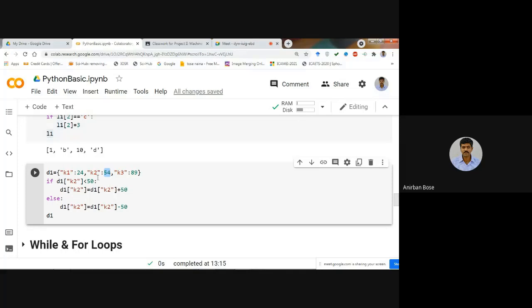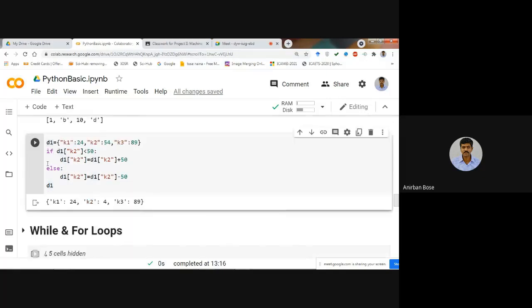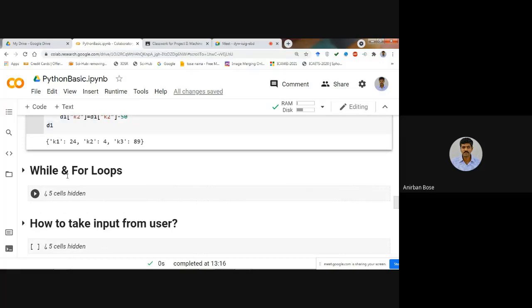Okay. So if it is not less than 50, that means if it is either greater than or equal to 50, in that case it will just simply subtract 50 from that value. And after that, if you print D1, you see that this K2 has now become 4, because 54 minus 50 is 4. Okay. So in this way, you can apply this if-else statement with the dictionary or the list or the tuple. Okay. Now coming to the while and the for loop.